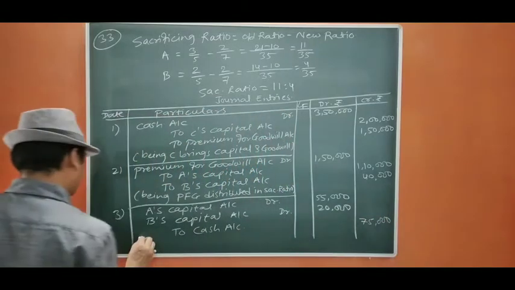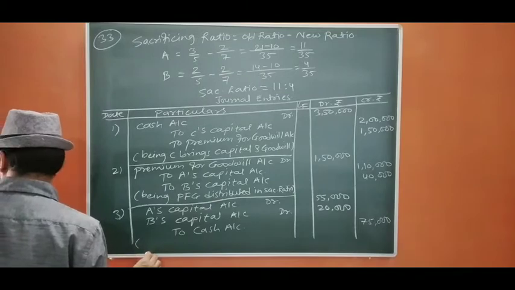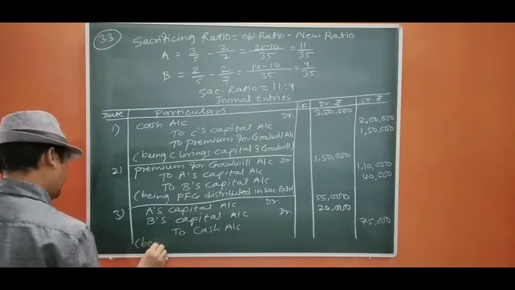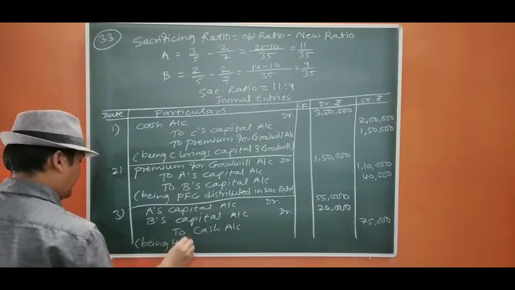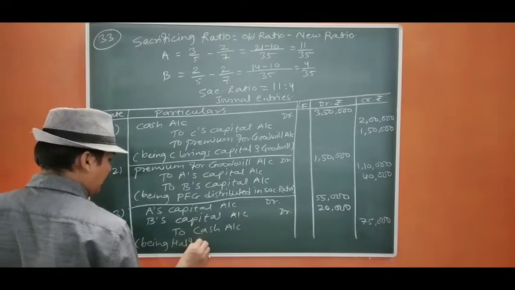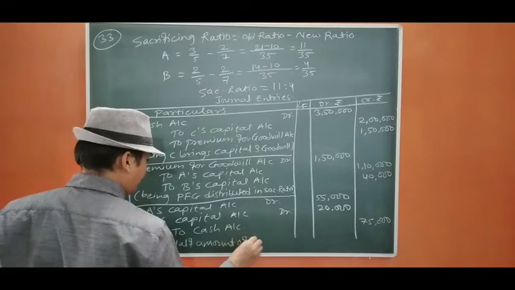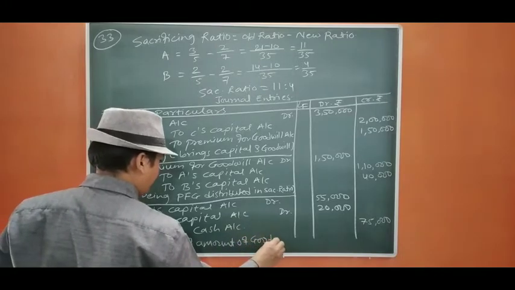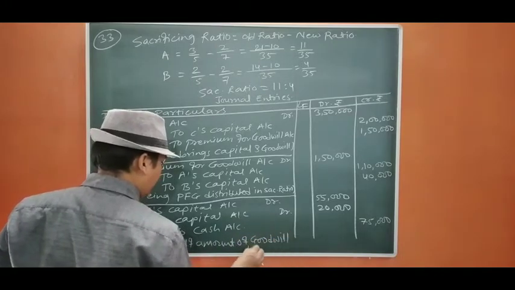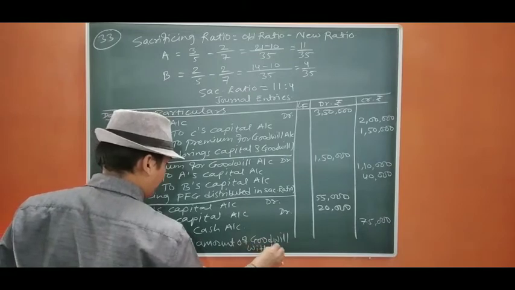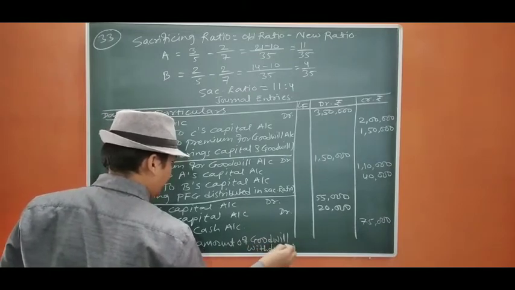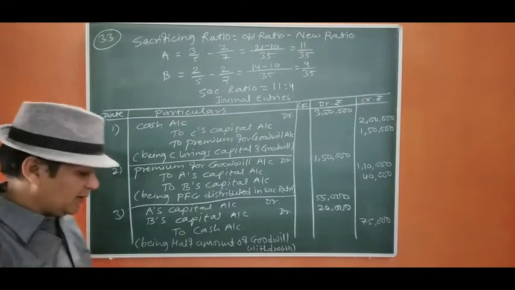Being withdrawn. This is the end of question number 33.